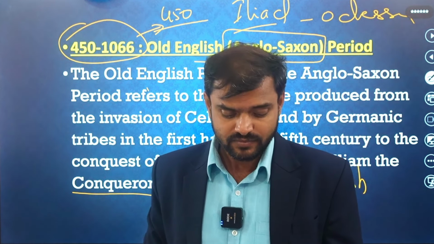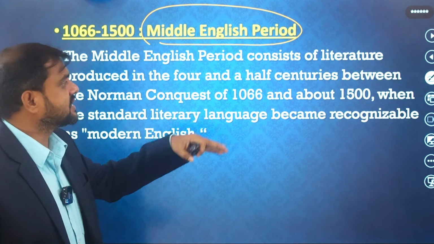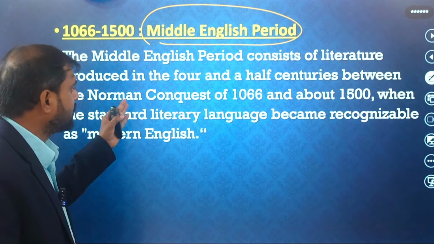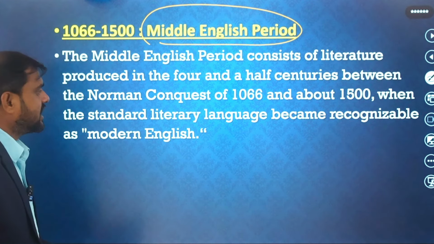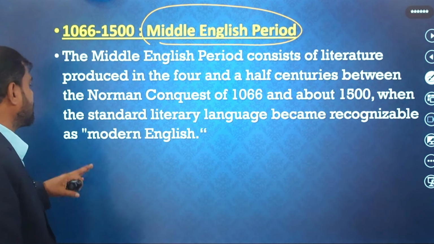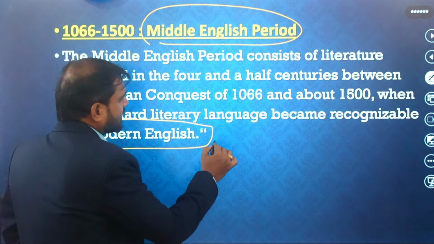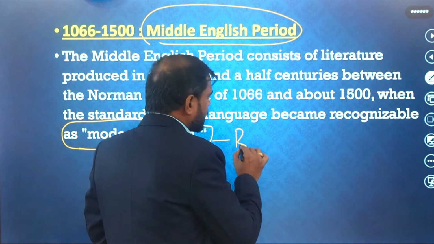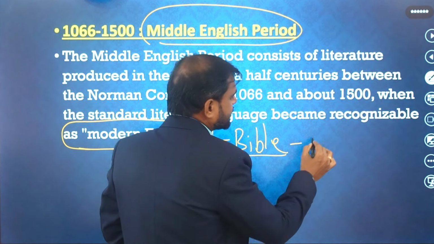From 1066 to 1500 is called the medieval English period. The medieval English period consists of the literature produced in the four and a half centuries between the Norman conquest of 1066 and about 1500, when the standard literary language became recognized as modern English. In this period, you can see that the Bible became very important. Many writers started focusing on Bible works.